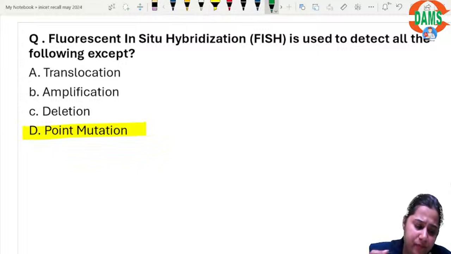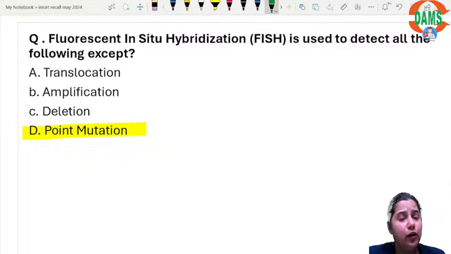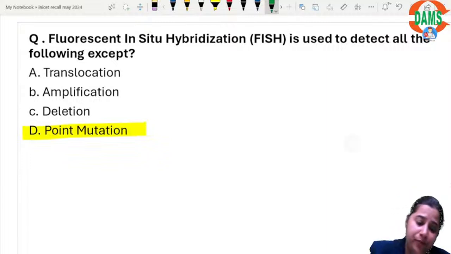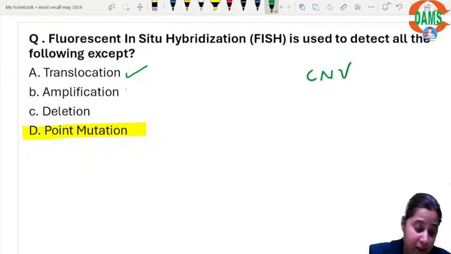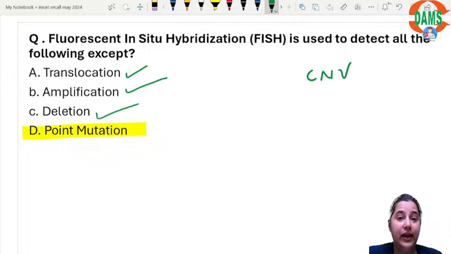FISH can detect copy number variations. It can detect translocations, amplifications, gene deletion, anything where there is a macrosomal problem in the DNA.